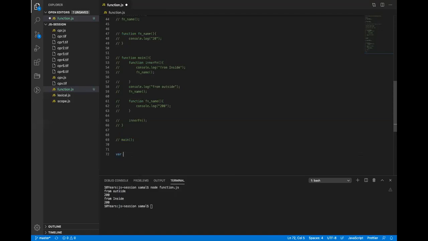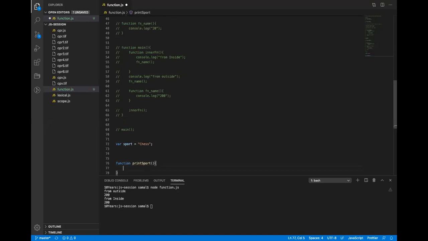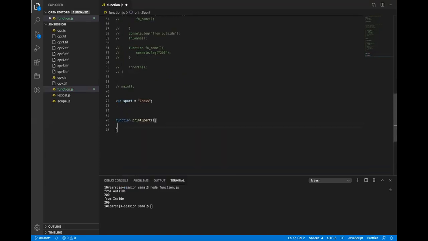Let's say I will create a variable called sport and set it to chess. I'll write a print sport function with console log, and call it.